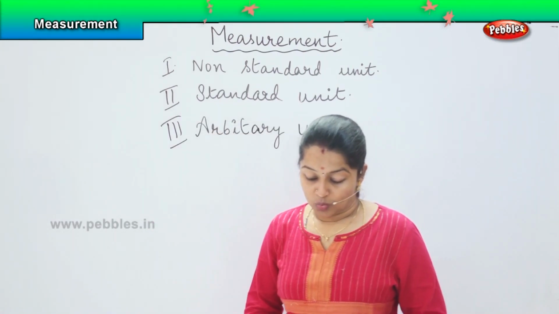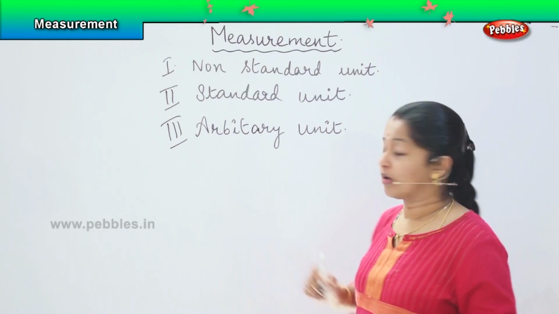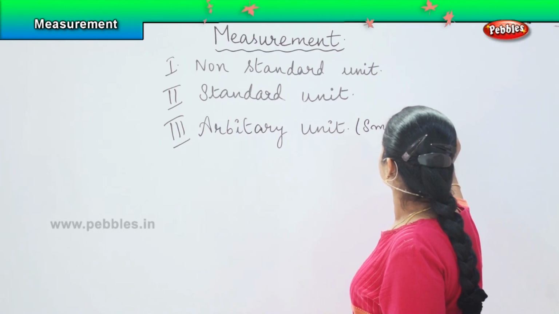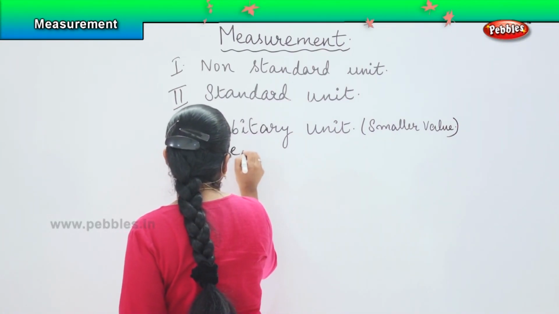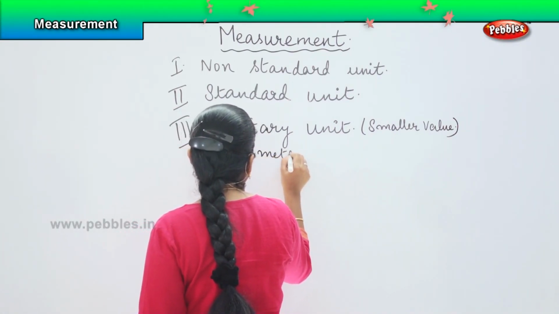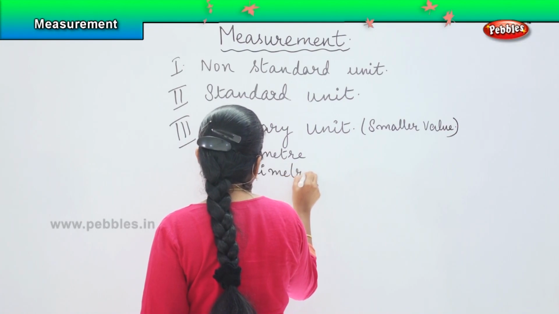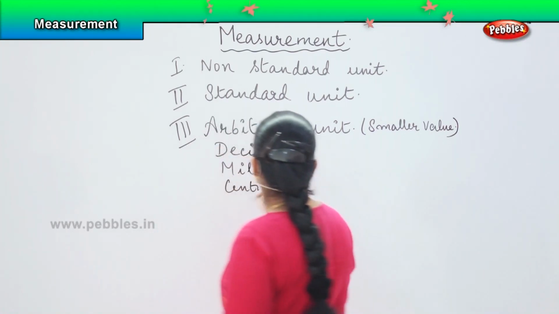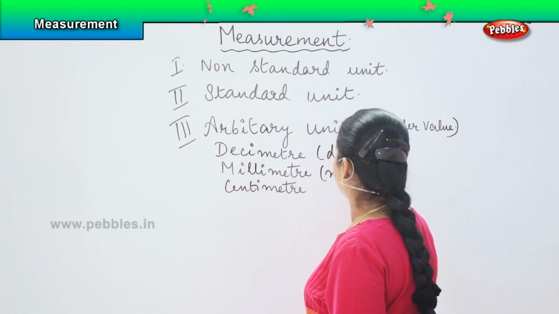Arbitrary units. So, what do you mean by arbitrary unit? Arbitrary units are something which we use to measure a smaller value. And here, what are the basic things you use? Here you use decimeter, you use millimeter, and you use centimeter. Decimeter is written as dm, millimeter is written as mm, and centimeter is written as cm.